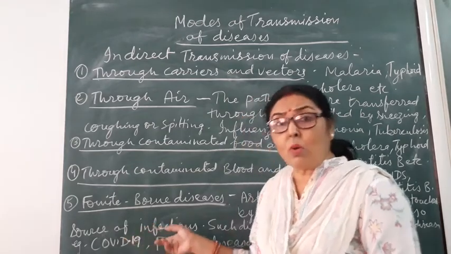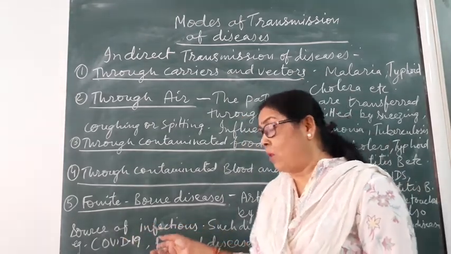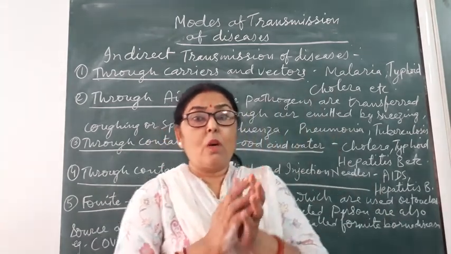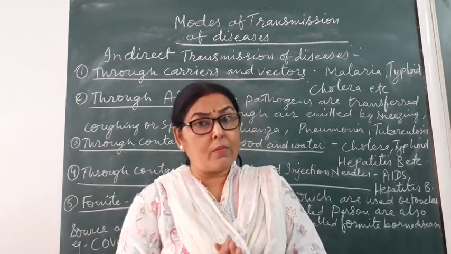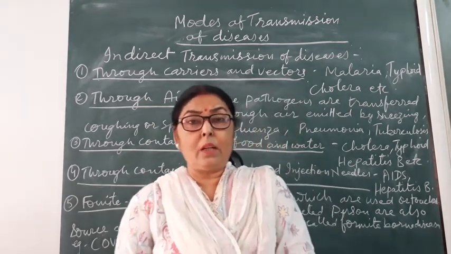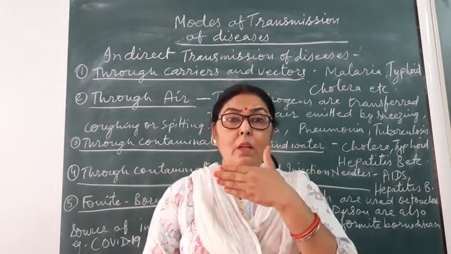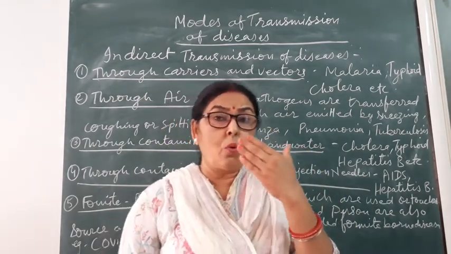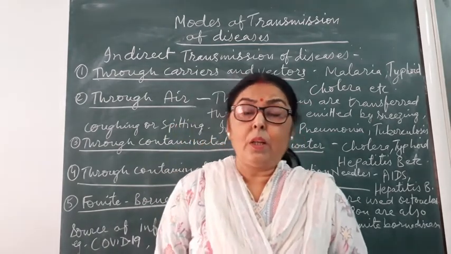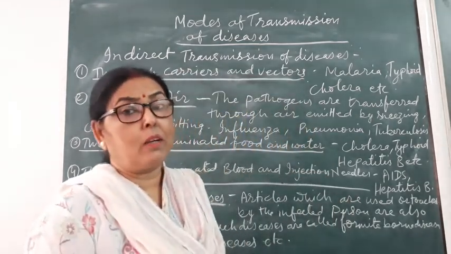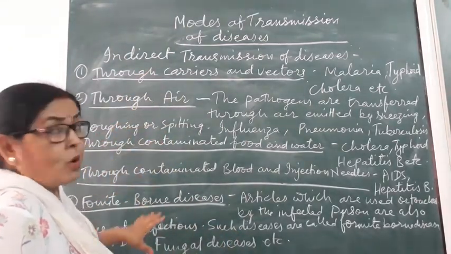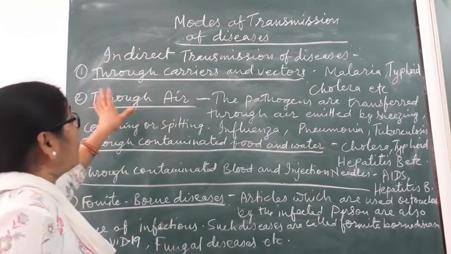Scientists and doctors ask that after touching any article we should wash or sanitize our hands, because whenever we touch our nose, mouth or eyes, the virus can enter our body. So this is also a type of fomite-borne disease.